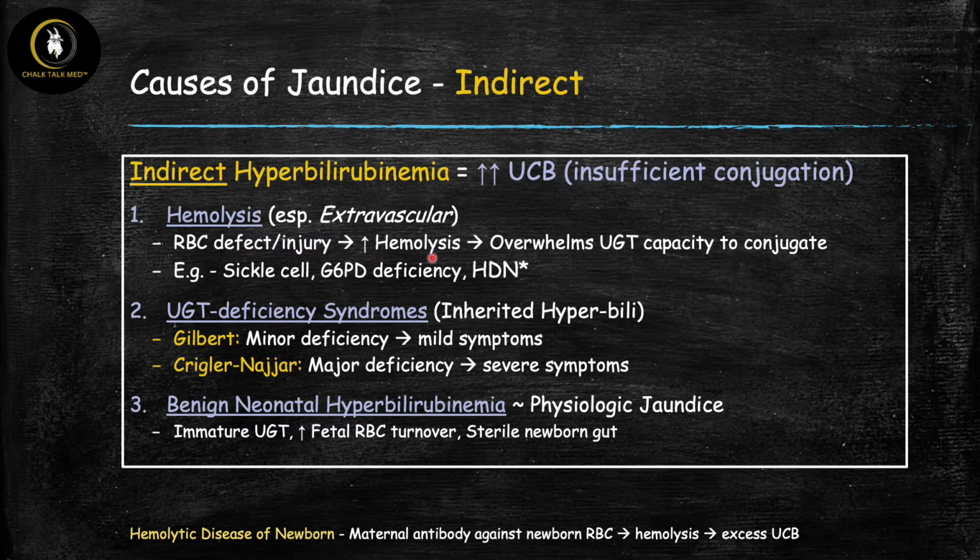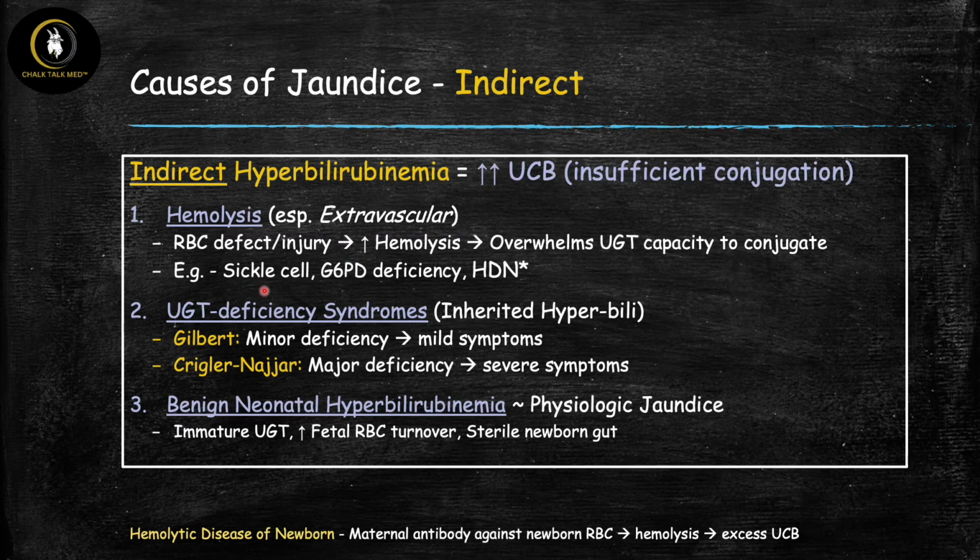That means extra breakdown of the heme and extra generation of the unconjugated bilirubin right here. And this is going to overwhelm the capacity of that UGT enzyme to conjugate. Therefore, this is going to lead to buildup of unconjugated bilirubin. The conjugated levels aren't going to go up that much because the UGT enzyme can only do so much. Therefore, the unconjugated is going to back up and levels are going to increase in the blood.